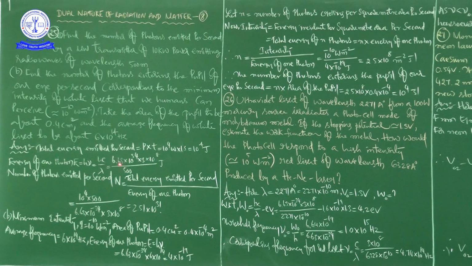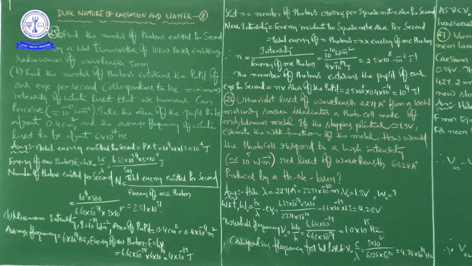You substitute the h value 6.63 into 10 to the power of minus 34, and then it is 6.63 into 10 to the power of minus 34 into 3 into 10 to the power of 8, divided by 500 joules. That is what we have here.